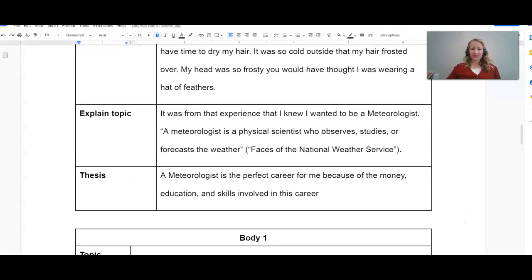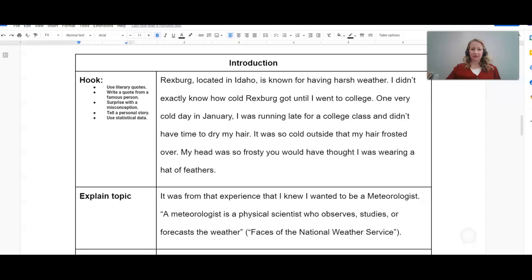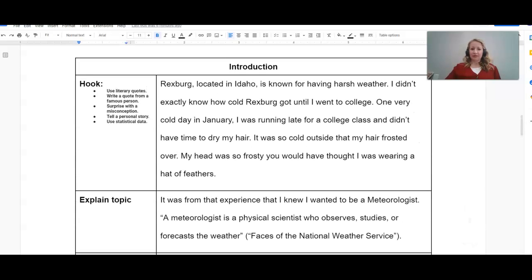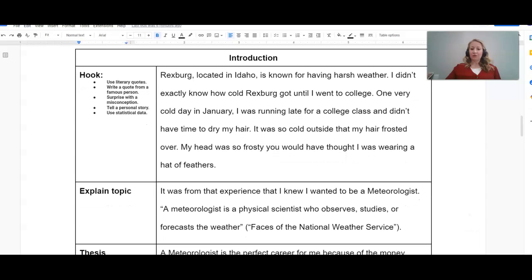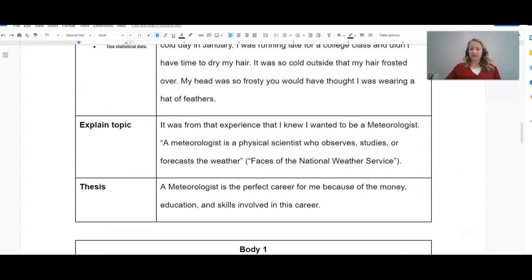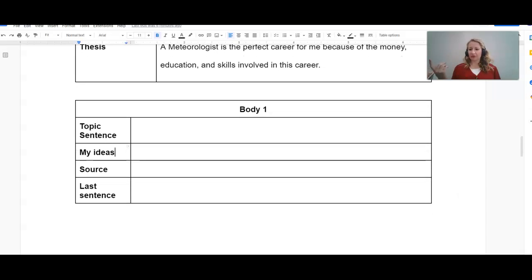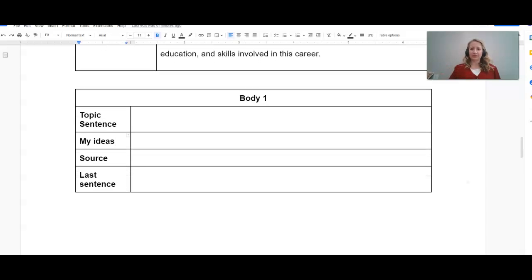Okay, hopefully at this point you've already submitted your introduction paragraph, and now we are going to discuss the body paragraphs. In this video I'm just going to show you how to do one body paragraph, because after doing this example you should be able to write the other paragraphs.